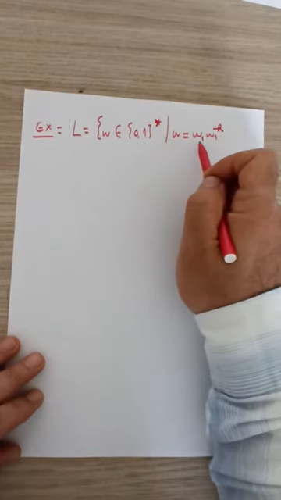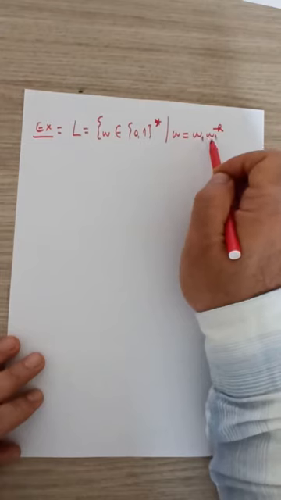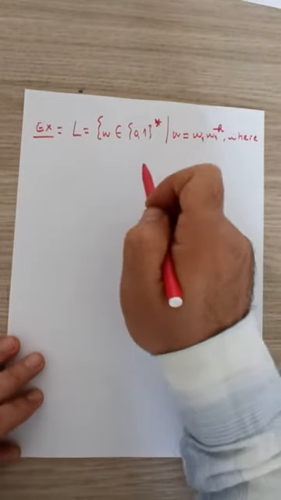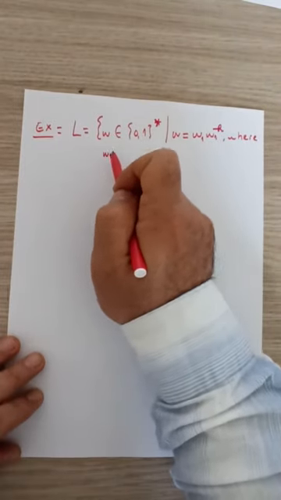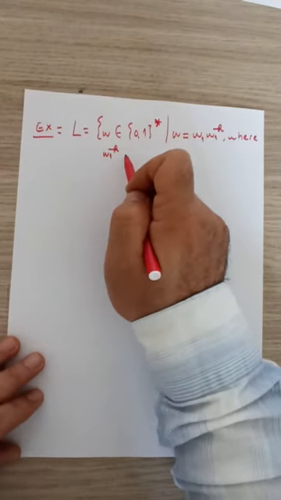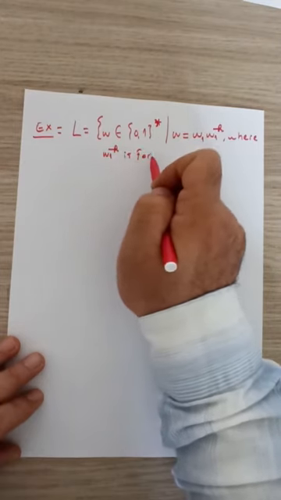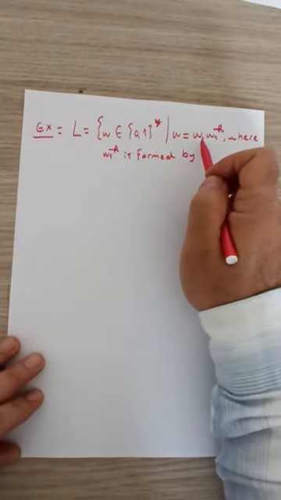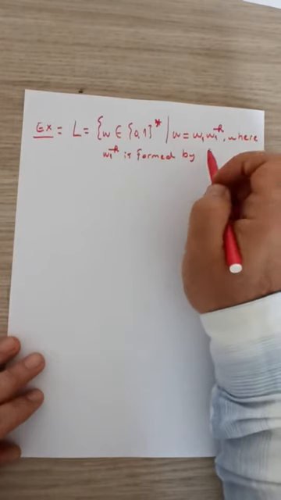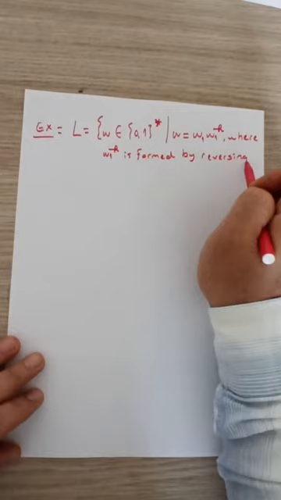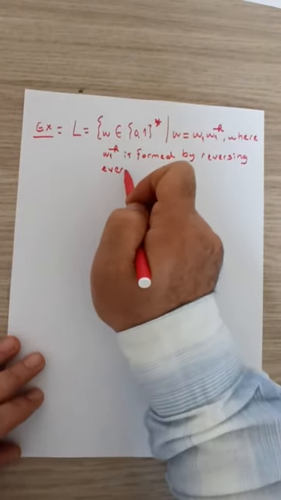The first half is W1 and the second half is W1^R, where W1^R, this new type of a string, is formed by reversing every bit in W1.